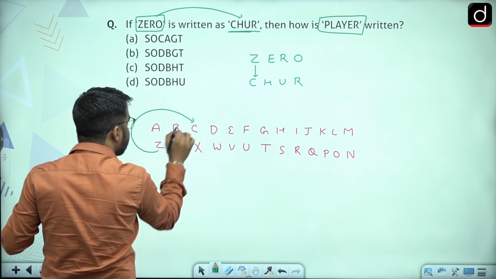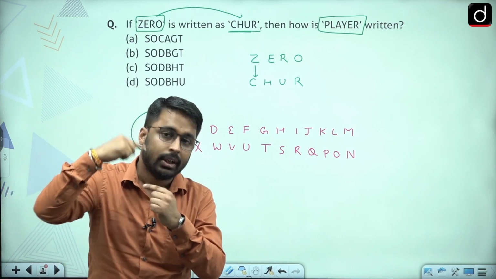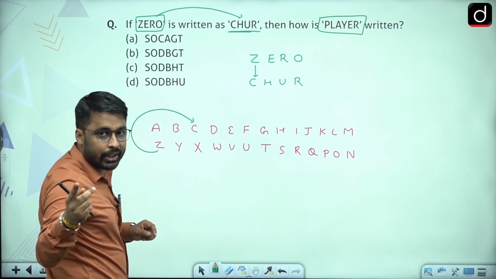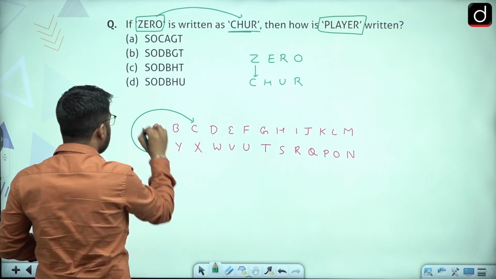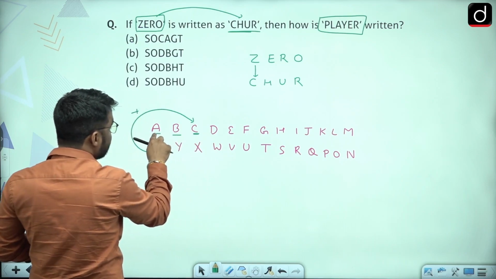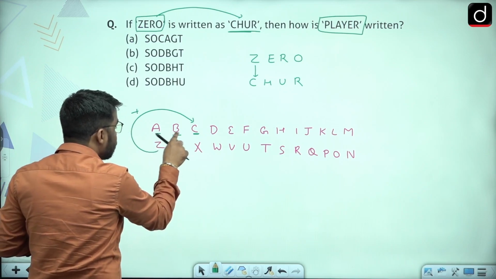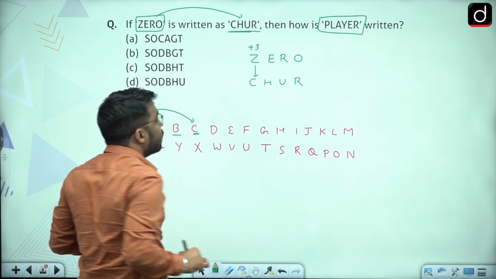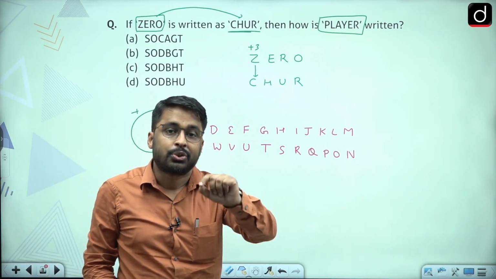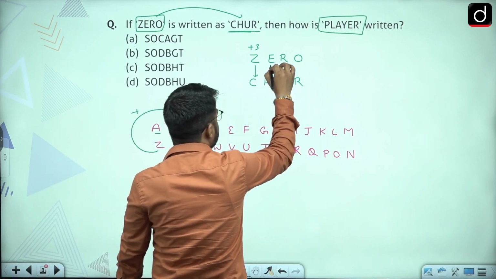So moving from Z to C, sir, we are moving in clockwise order. We are moving in alphabetical order, because see, Z, A, B, C. I'm reading my ABCD in alphabetical order, starting from Z. So moving from Z to C, I'm moving in clockwise, alphabetical order, so the gap between the letters would be positive. And here the gap between the letters is 1, 2, 3, so this is a 3-letter gap. We are going to count the second letter in our gap. 1, 2, 3. So there will be a gap of +3. Now always make sure that the gap between the letters forms a logical sense. I will tell you the reason for that also.